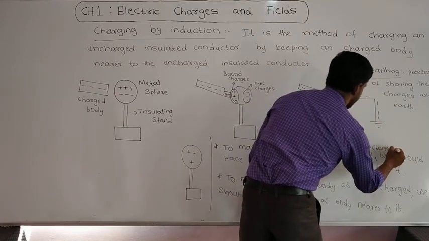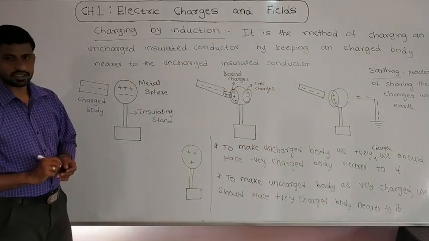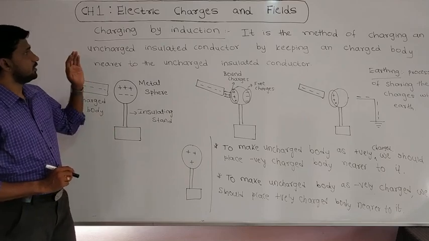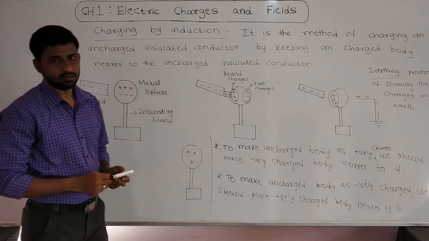Then we can make an uncharged body a negatively charged body. So this is another method of charging, that is nothing but the charging by induction method. Okay.